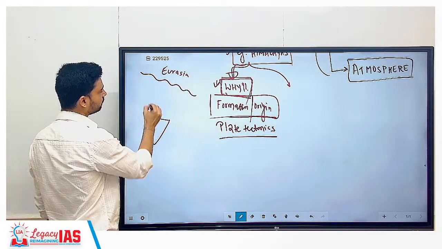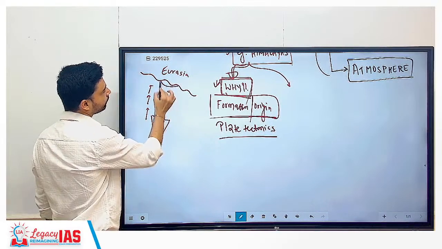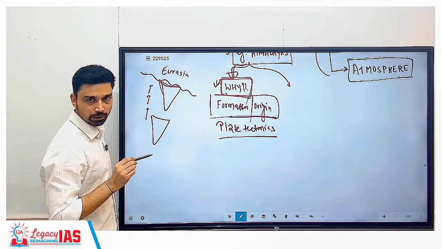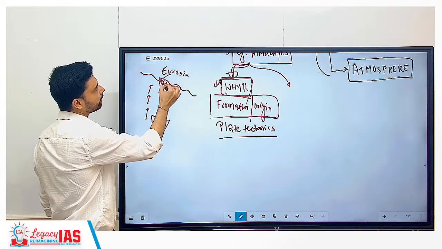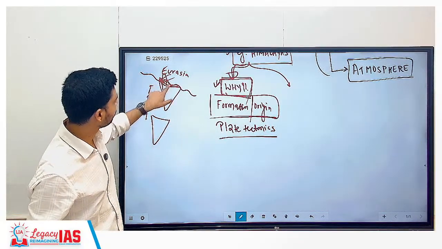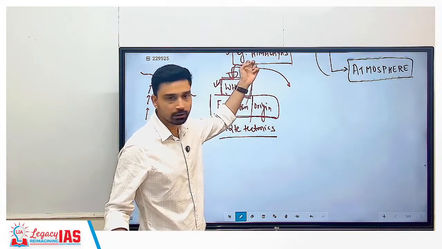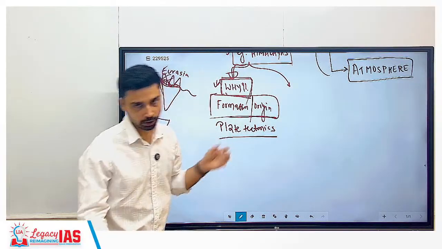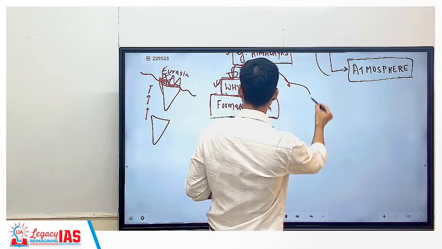Now India kept on moving northward, and finally a time came when what happened? The Indian landmass collided with the Eurasian landmass. Now after this collision, what happened? Whatever sediments you have, rocks you have, they get compressed, and after compression what happened to them? They got lifted up, and this lifted structure is what we see today in the form of the Himalayas. So this can be explained by studying geomorphology. Clear? So we'll study in detail about plate tectonics. It's a very important part of our syllabus.